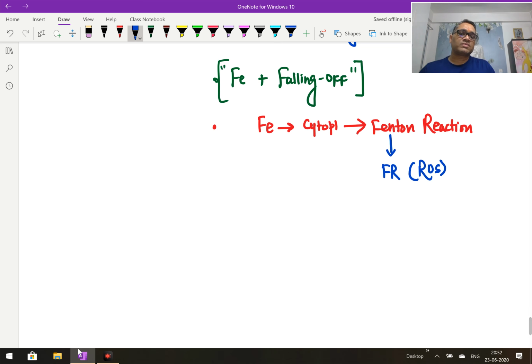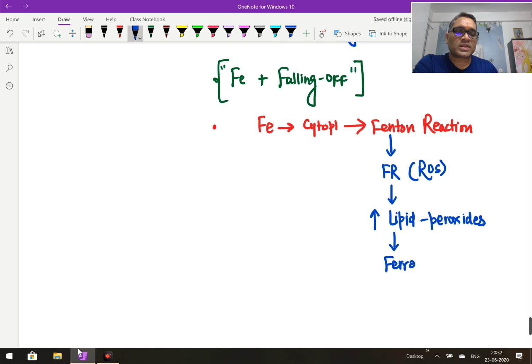This reactive oxygen species will cause increased accumulation of lipid peroxide, and this increased lipid peroxide accumulation will cause the ferroptosis. So in simple words, this is the outline of ferroptosis: iron within the cytoplasm induces the Fenton reaction, and because of that free radicals are formed. This forms increased lipid peroxides, which induce the ferroptosis, right?